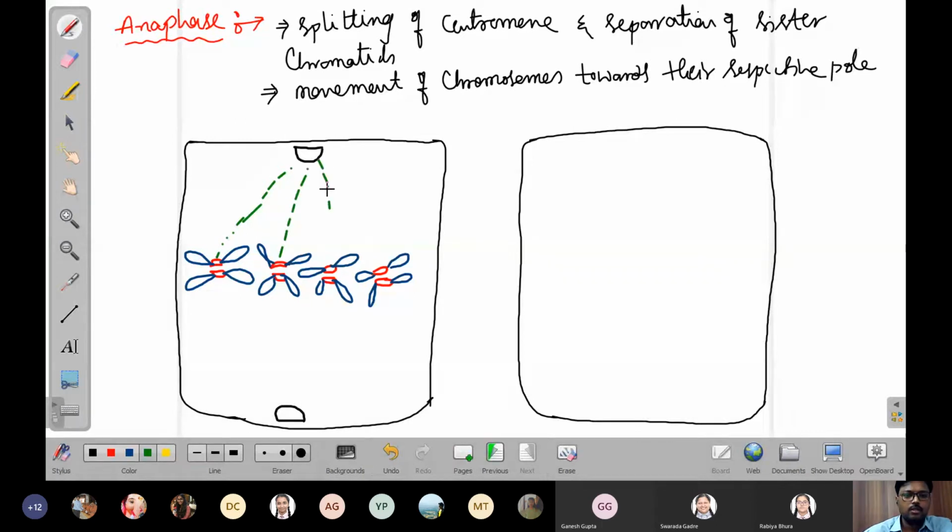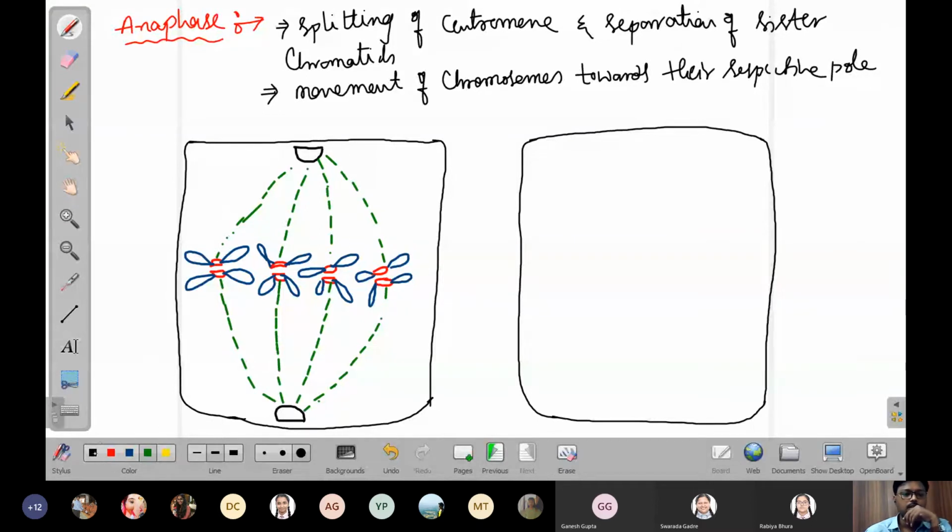This time I am showing only the discontinuous spindle apparatus. We need not show the continuous one. In the center region, kinetochores are separated so that the sister chromatids are completely separated. This is anaphase 1 we can see.